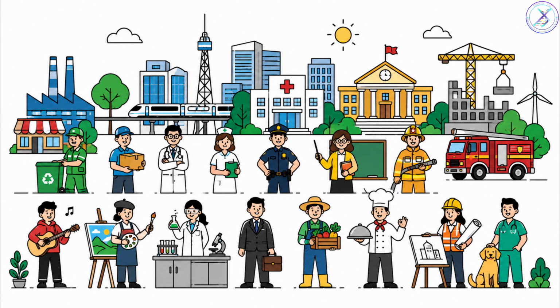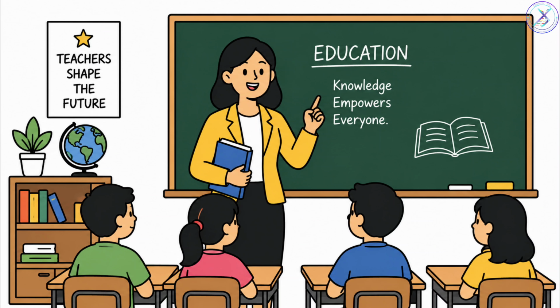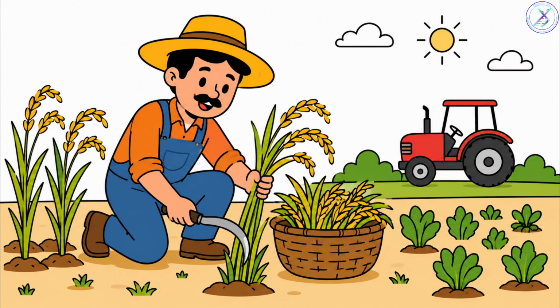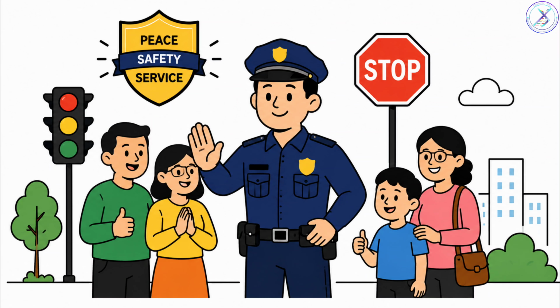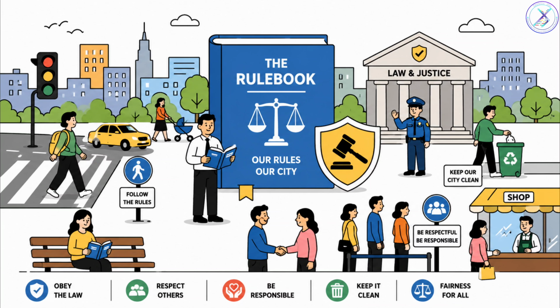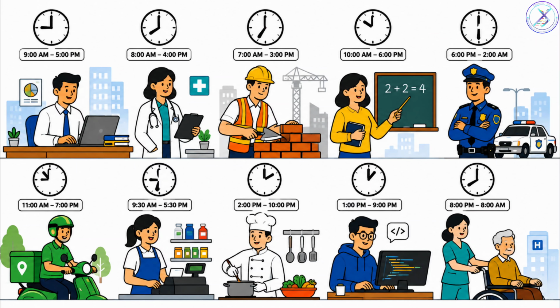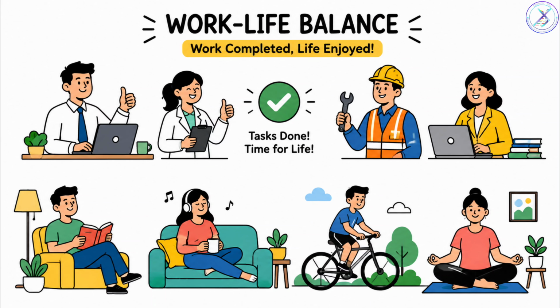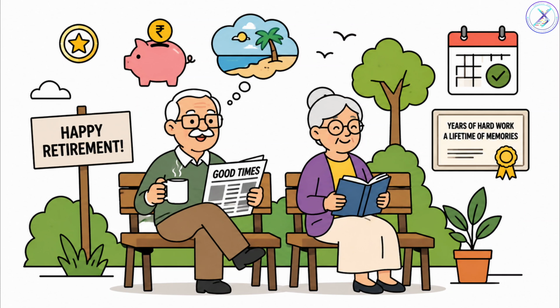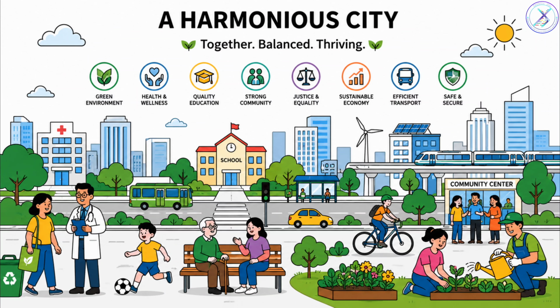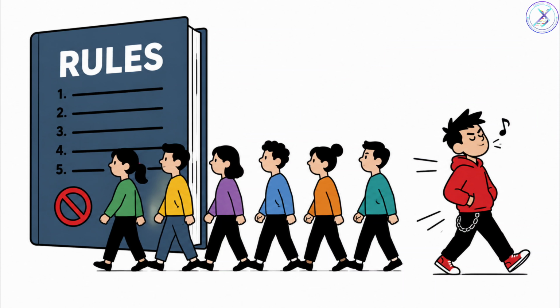Imagine a country where every citizen has a specific job. Some are teachers, some are engineers, some are farmers, some are police officers. Now imagine that every citizen follows strict laws. They work when needed. They rest when their work is complete. When they become old, they peacefully retire. Because everyone obeys the rules, the country remains peaceful.